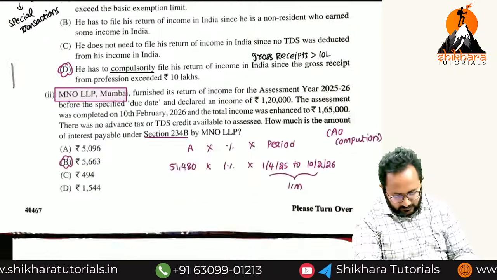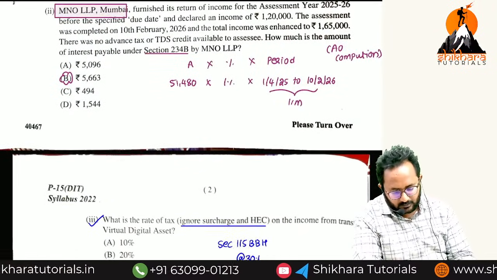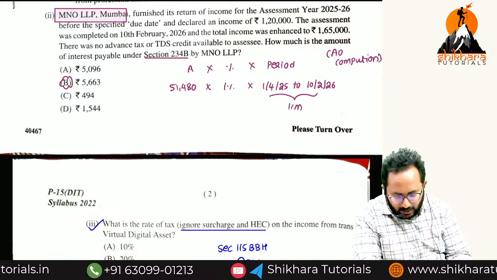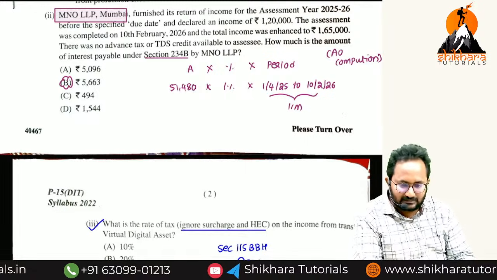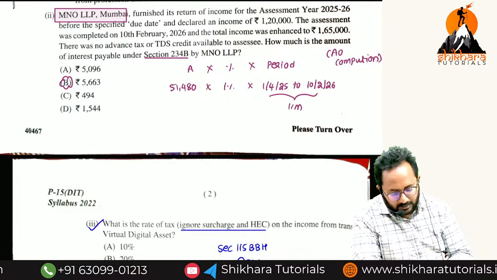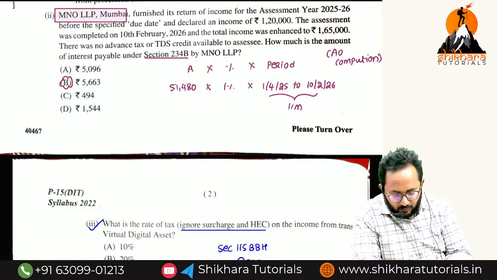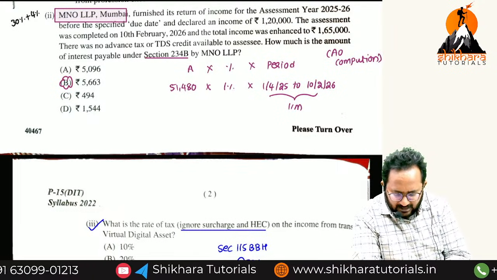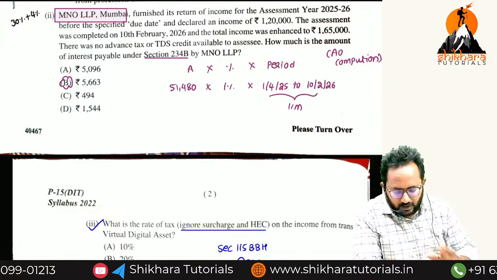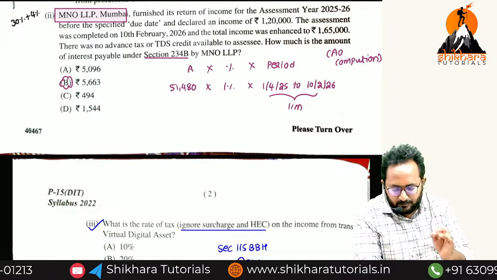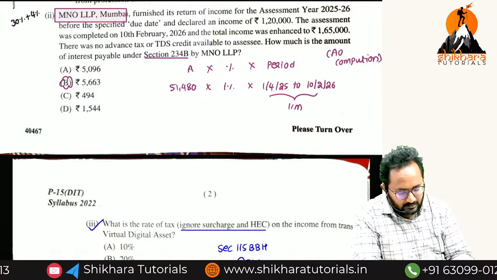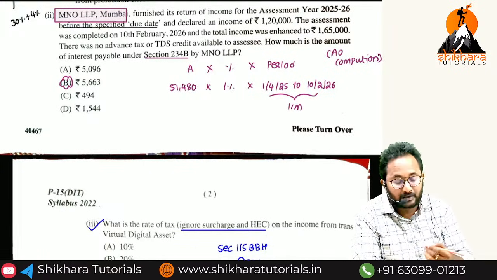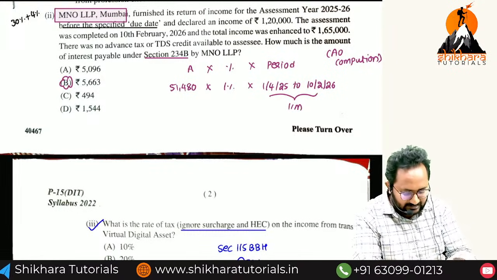Next, second question, second MCQ. Definitely, it is also somewhat difficult to answer, but remember, MNO LLP. LLP is nothing but tax rates. We have to remember, at any time if a question is given, we have to check LLP, SSC, tax rates. They file return of income before the due date. That means there is no need to calculate 234A. That is none of our business in this question.